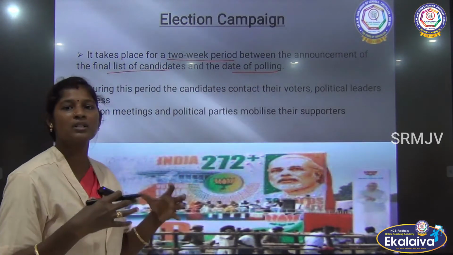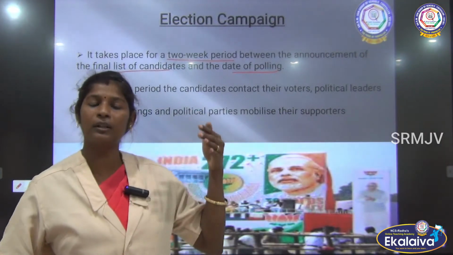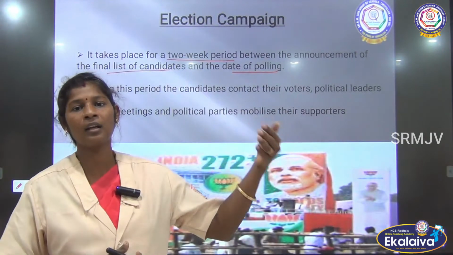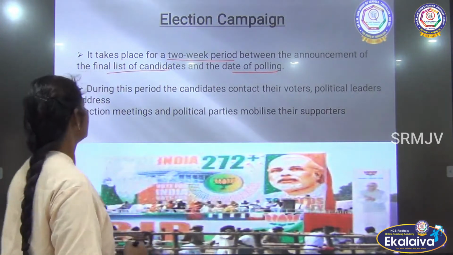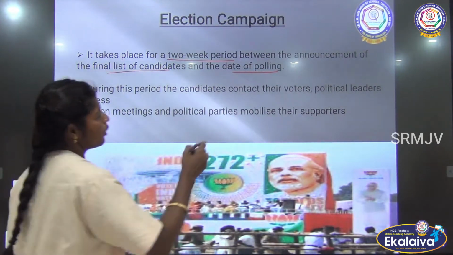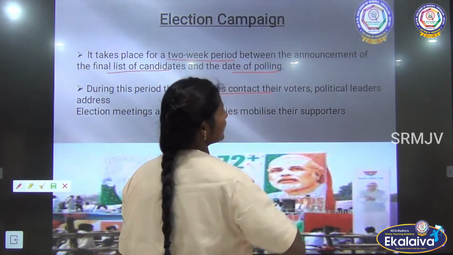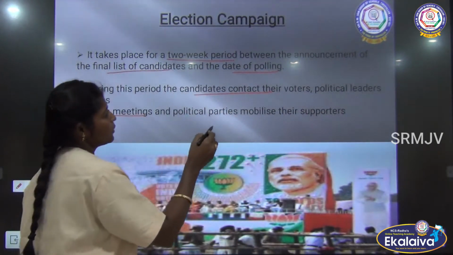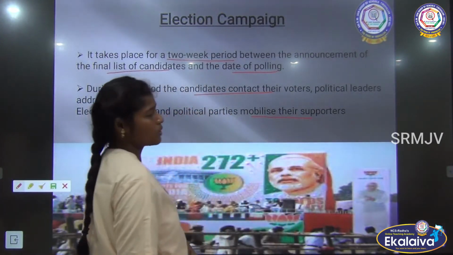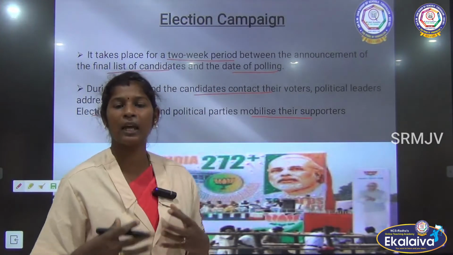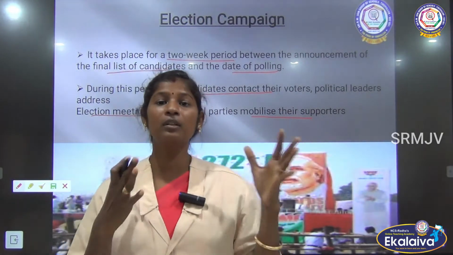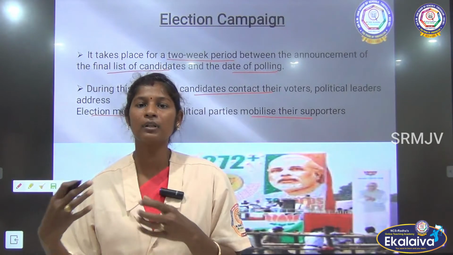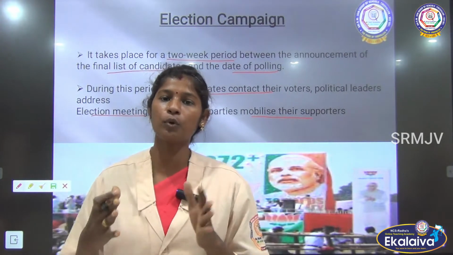During this period, the candidates contact their voters and political leaders, address political meetings, and political parties mobilize their supporters. So during this campaign, the political leaders and independent candidates approach their voters and try to get their votes.